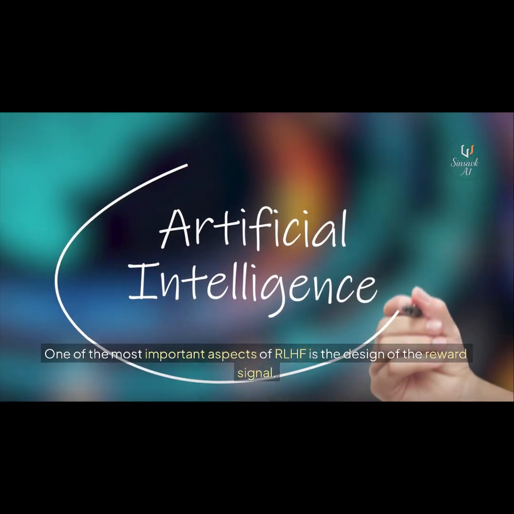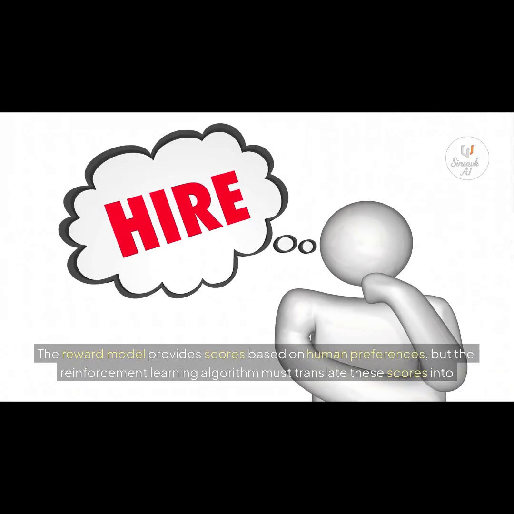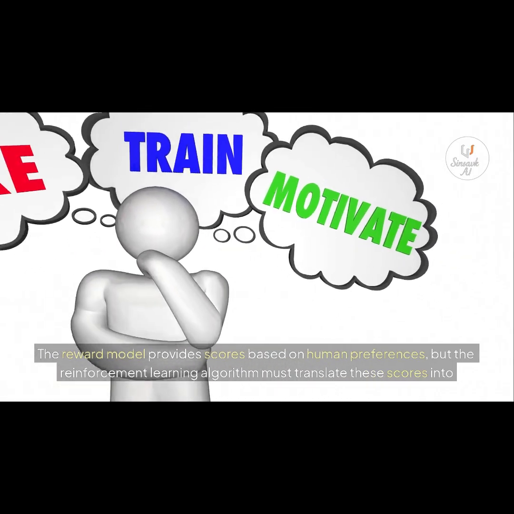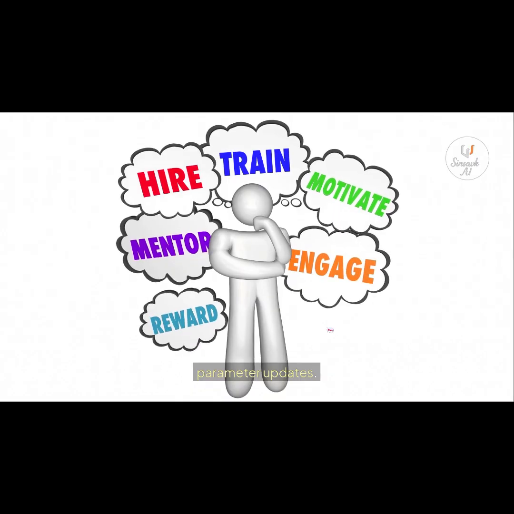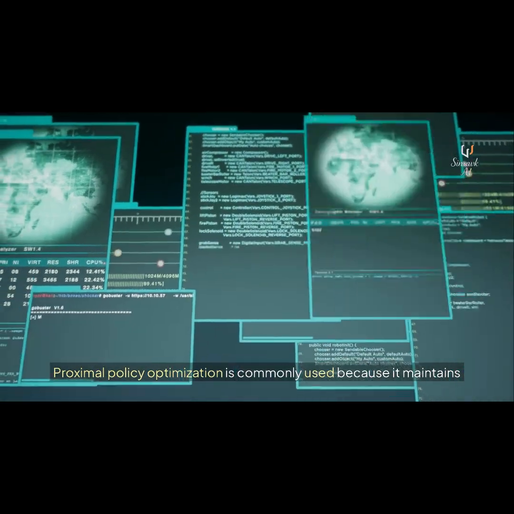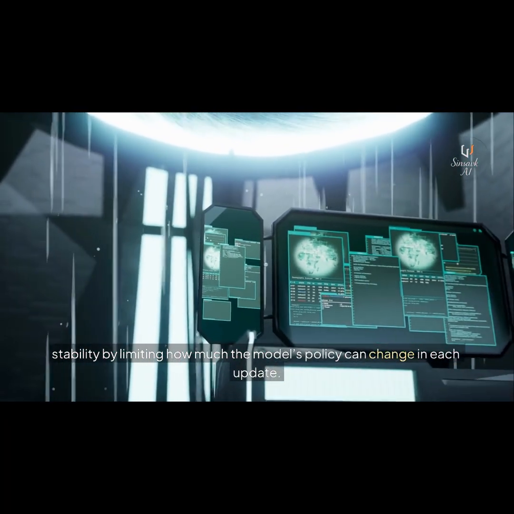One of the most important aspects of RLHF is the design of the reward signal. The reward model provides scores based on human preferences, but the reinforcement learning algorithm must translate these scores into parameter updates. Proximal policy optimization is commonly used because it maintains stability by limiting how much the model's policy can change in each update.